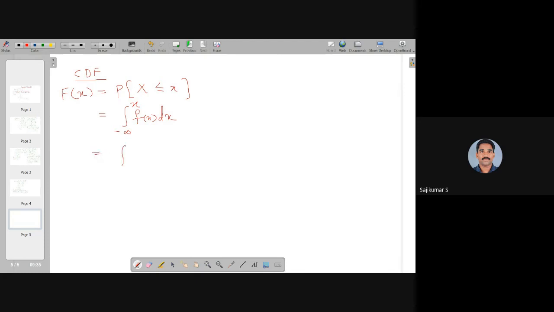Here, the density has non-zero value starting from 0. So it is the integral from 0 to x of lambda e raised to minus lambda x dx, lambda into the integral of e raised to minus lambda x, that is e raised to minus lambda x by minus lambda, from 0 to x. On simplification, this becomes 1 minus e raised to minus lambda x.